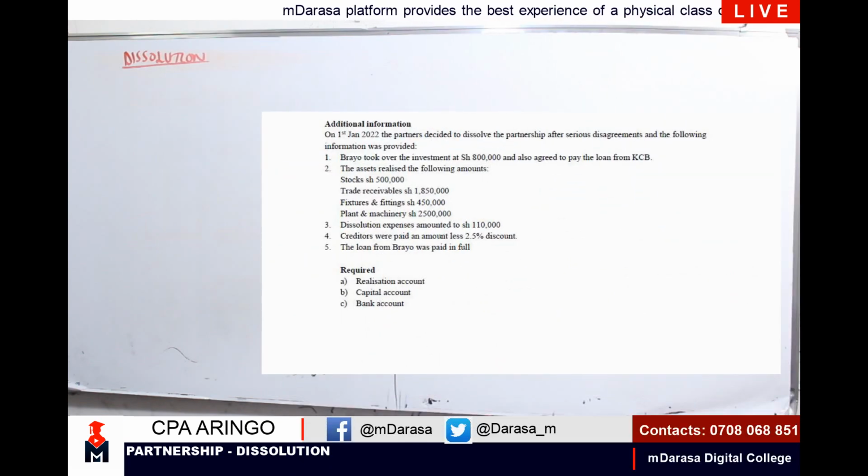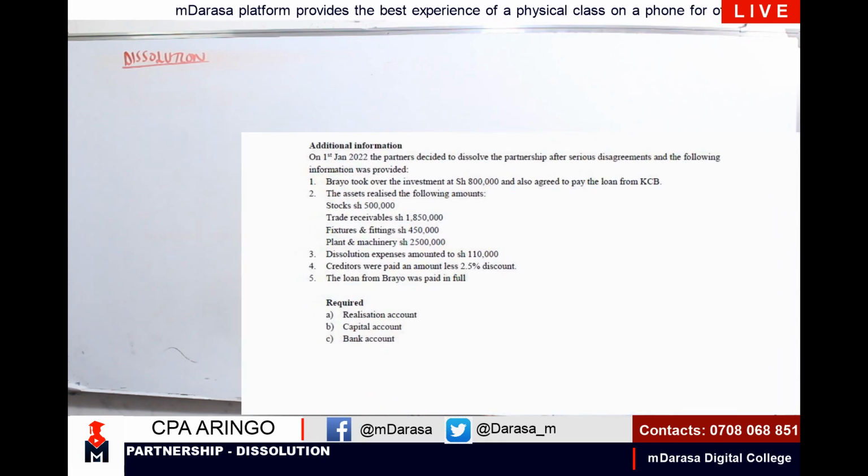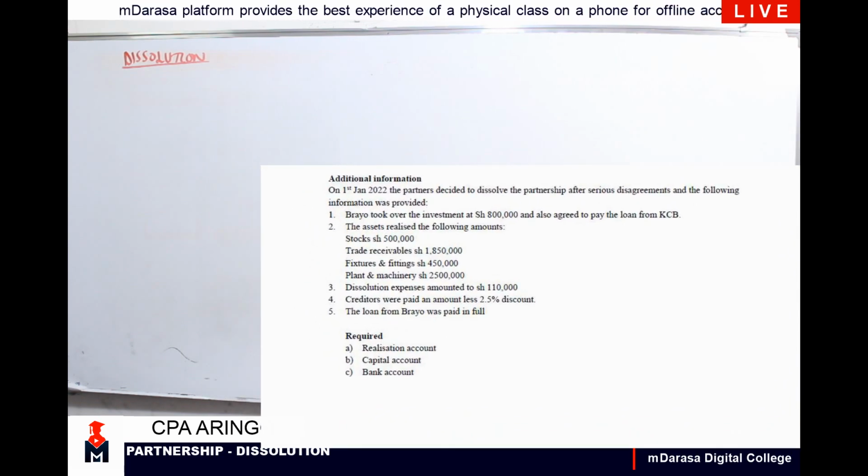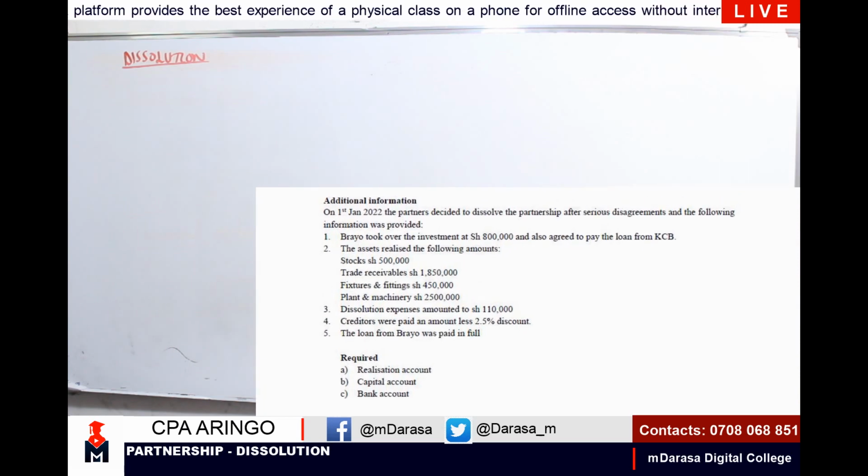Basically these are what you're told. That on 1st January 2022, the partners decided to dissolve the partnership after serious disagreements, and the following information was provided. Brayo took over the investment of 800,000 and also agreed to pay the loan from KCB. The assets realized the following amounts.